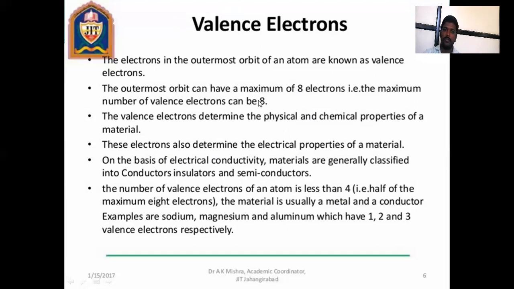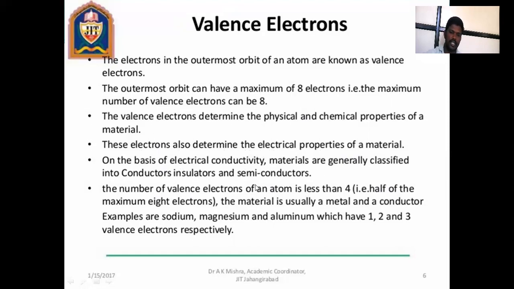That's why the types of the outermost electrons, म्हणजे जे काही लास्ट ऑर्बिट मध्ये किती इलेक्ट्रॉन आहेत त्याच्यावरून त्याचे फिजिकल आणि केमिकल प्रॉपर्टी सुद्धा आपण काय करू शकतो, एक्सप्लेन करू शकतो. These electrons also determine the electrical properties of the material. म्हणजे त्याच्यावरून आपण काय सांगू शकतो, इलेक्ट्रॉनच्या इलेक्ट्रिकल प्रॉपर्टी. On the basis of electrical conductivity, materials are generally classified into conductor, insulator, and semiconductor.